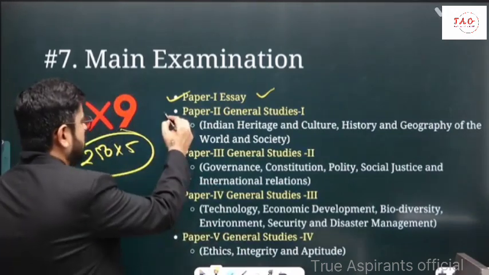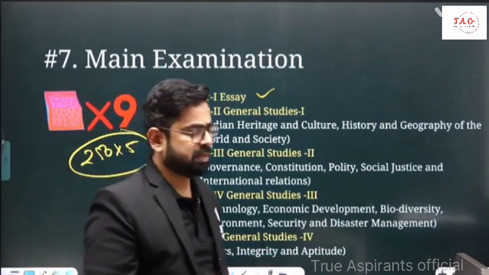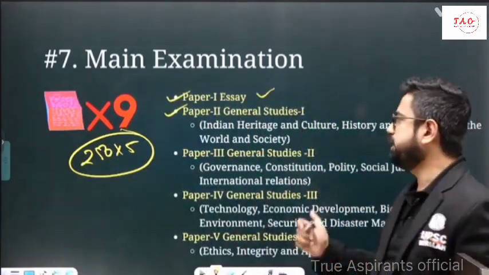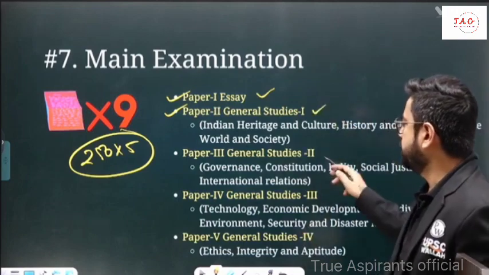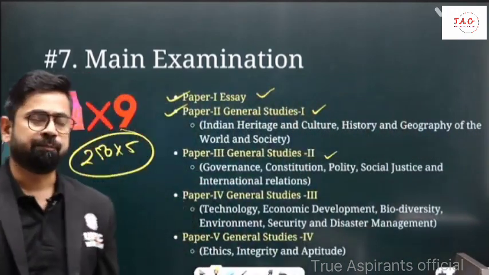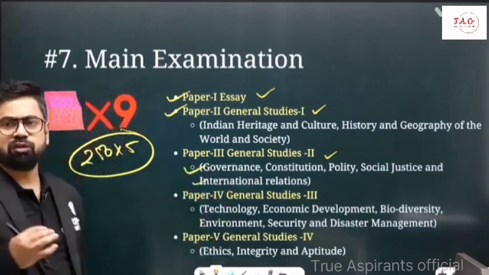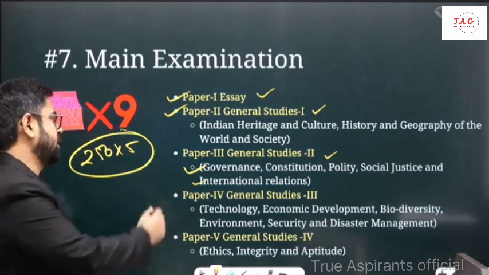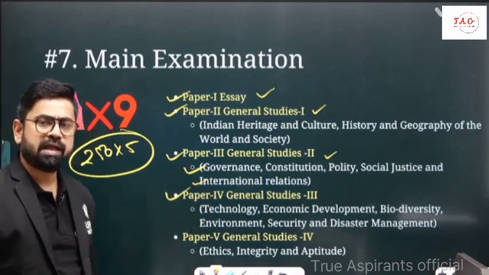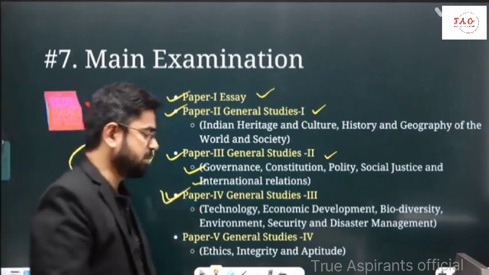Similarly, there is paper 2, also called General Studies 1. This paper is about history, geography and society. So 3 main subjects, history, geography and society, are tested in the first paper. Similarly, paper 3, General Studies 2, is more into polity, social justice, IR, international relations. All these subjects will be tested in this paper. Then paper 4 is about economy, science and tech, environment, disaster management. All these things will be tested in this paper.